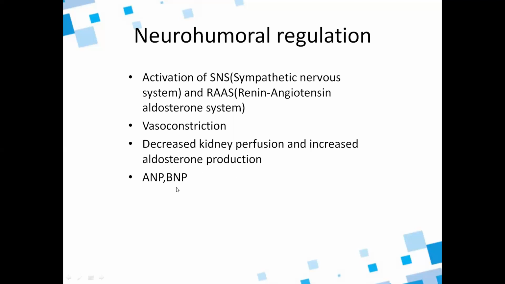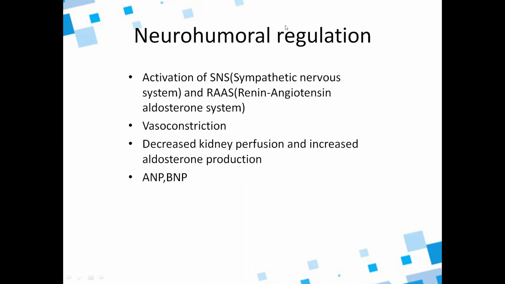And there is also ANP and BNP. These are atrial natriuretic peptide and brain natriuretic peptide. These will also be released, and these will also act in the neurohumoral regulation. There is also increased circulating levels of arginine vasopressin and endothelin 1. These will be promoting the vasoconstriction and fluid retention.